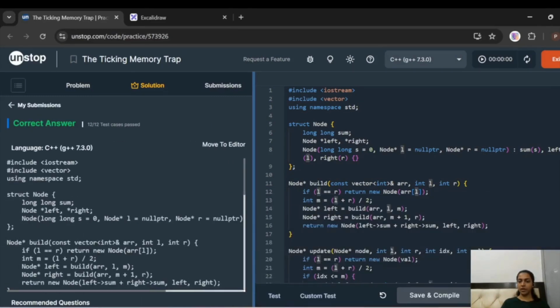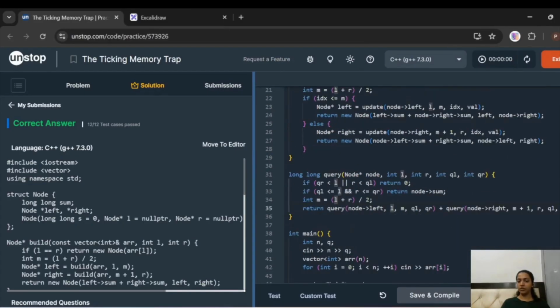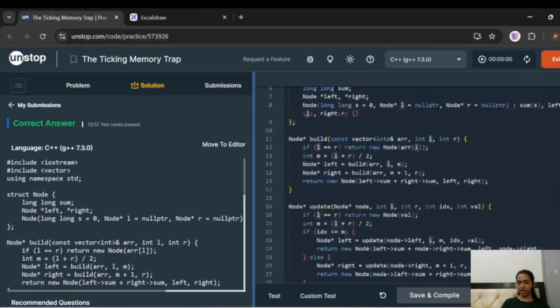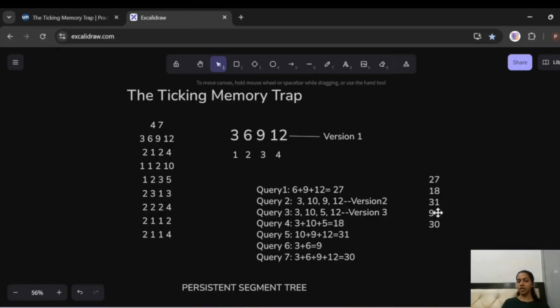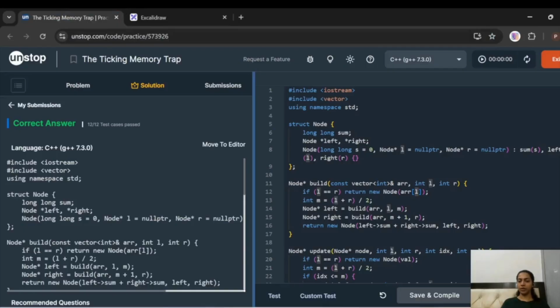This is correct. But again, I'll say that before understanding the code, it's a bit complicated. You need to be aware of the topic segment trees and understand how this whole theory works. If you have understood this, try to implement this on a notebook and then you'll be able to write a code on your own. Okay, so I hope you understood it.